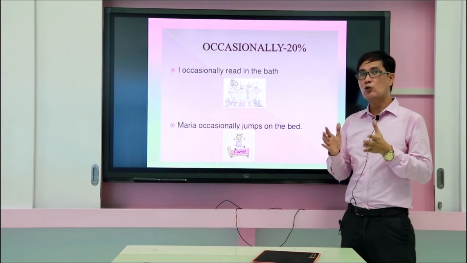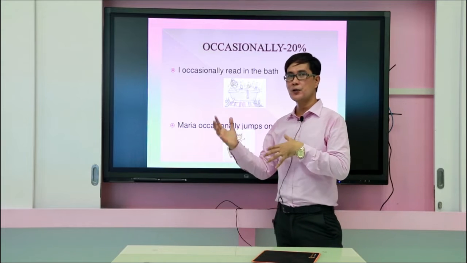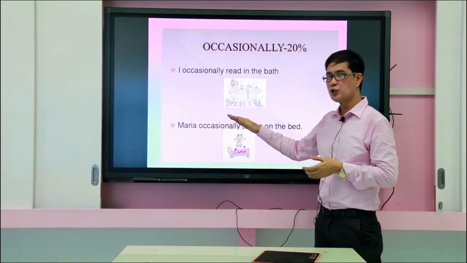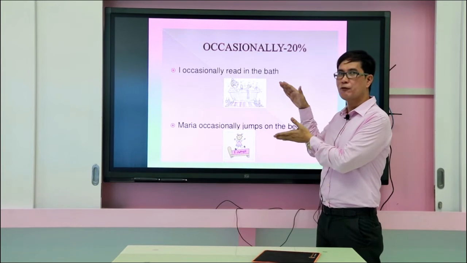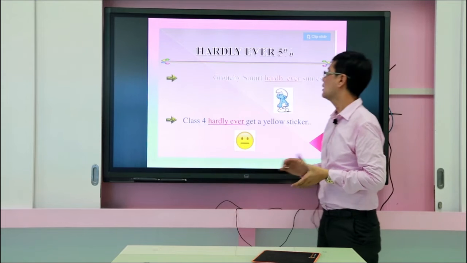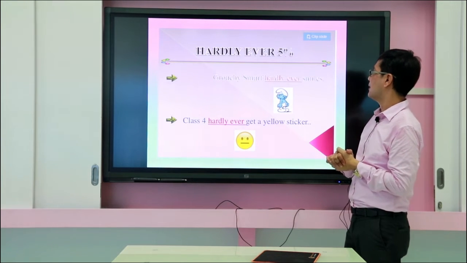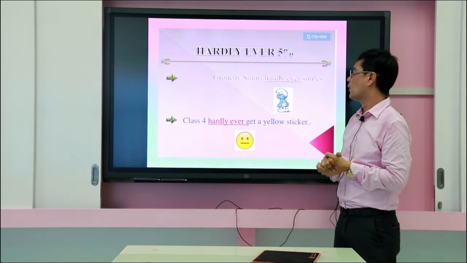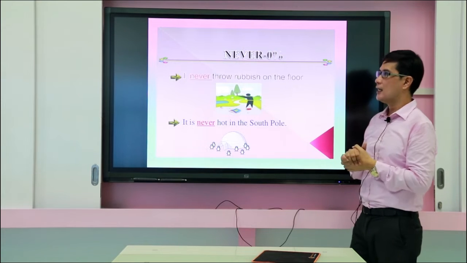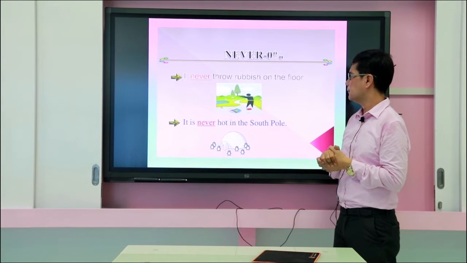So make sure that you are observing who is doing the activity. Is it you or the other person or the third person right here in the sentence? Okay? And make sure that you are also looking at the formula of each sentence presented in the slide. And the hardly ever: Grouchy Smurf hardly ever smiles. And Class 4 hardly ever gets a yellow sticker, that's for 5%. And never is 0. Okay? So I never throw rubbish on the floor.